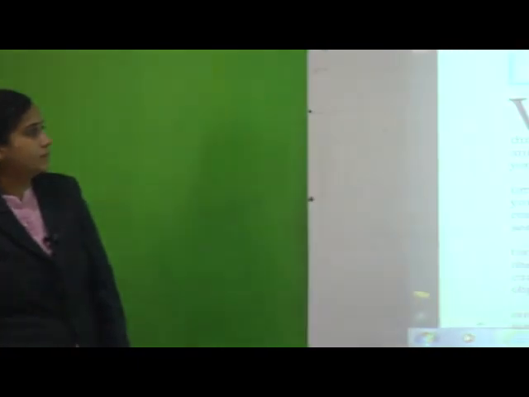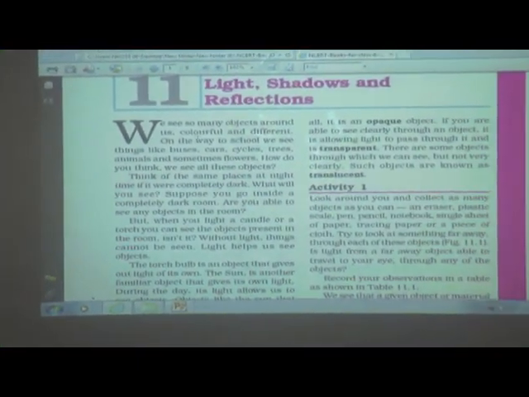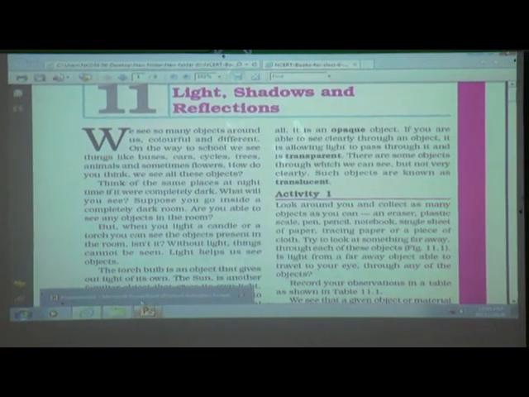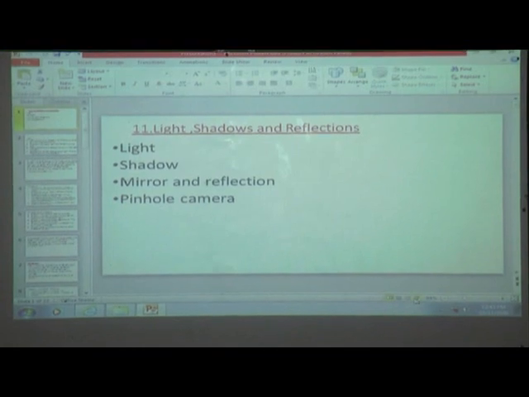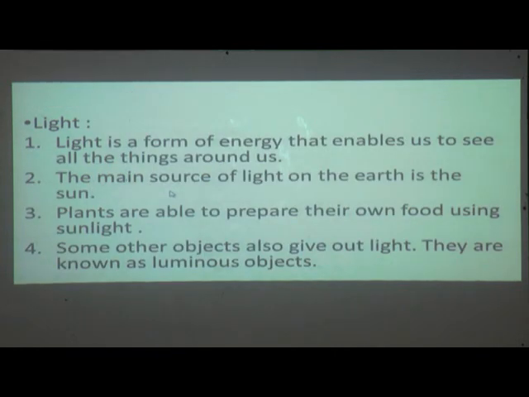So open your science textbook, page number 107. Here we see so many objects around us, colorful and different, isn't it? So before that, students, see here. In this lesson, we are going to study about light, shadow, mirror and reflection, and also the pinhole camera. Okay, so students, what is light?